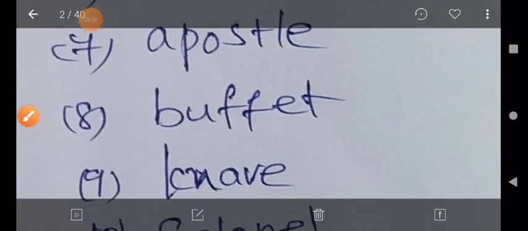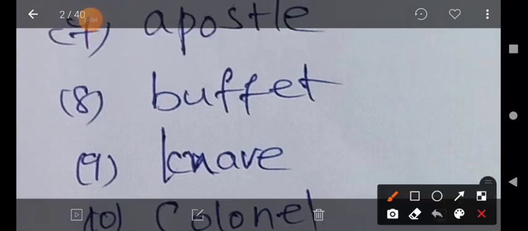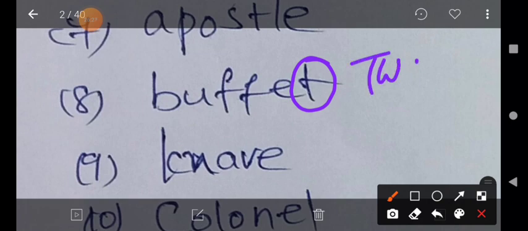Okay, in this session, the eighth word. How do we pronounce it? Which is the silent letter in this word, my dear students? The silent letter is T. We shouldn't pronounce the T in this given word. But what is the pronunciation? It has two pronunciations, both are correct. The first one is buffet.